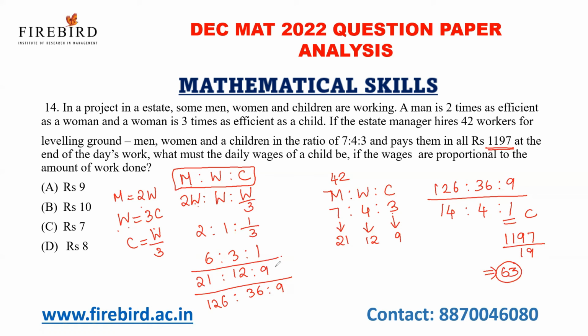How many children are there in total? 9 children are there. So 63 divided by 9. 63 is the amount given to the children, total children. So one child will get 7 rupees.